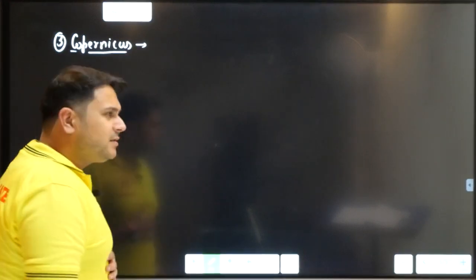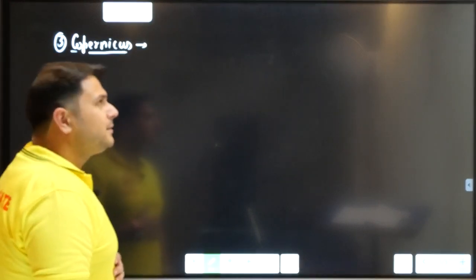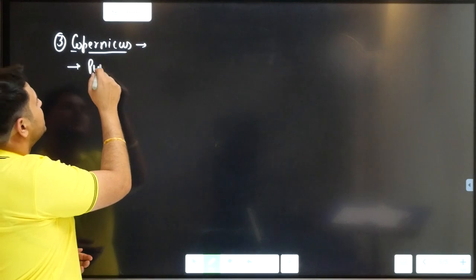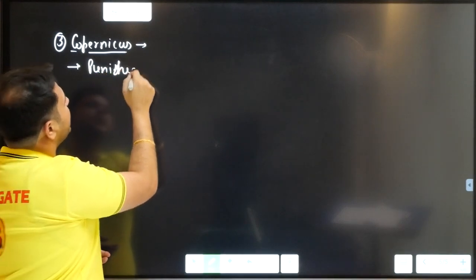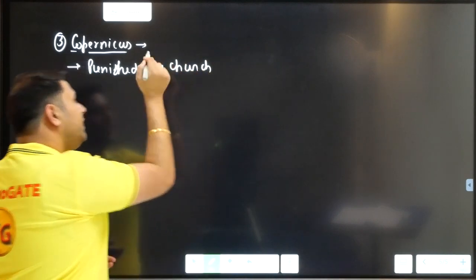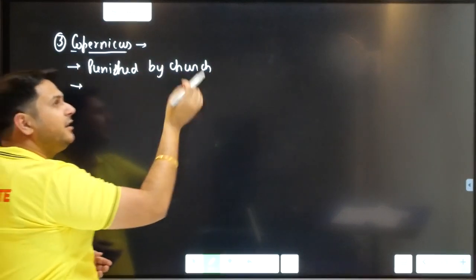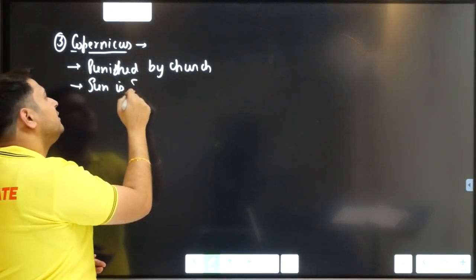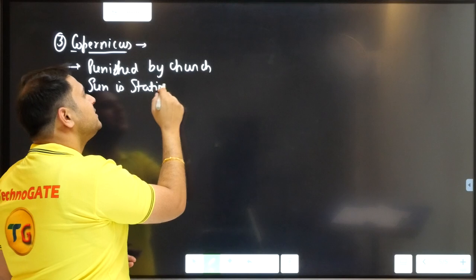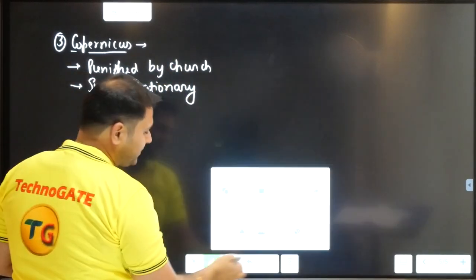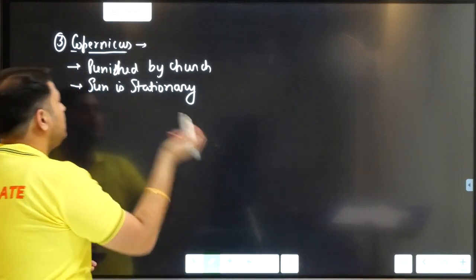Now, who was Copernicus? Copernicus was again punished by the church. He is the second fellow who was punished by the church. For what? For the same reason, but he proved it. He made it very concrete that the sun is stationary. So after Copernicus, it became a fact that the sun is stationary and no further discussions were made on it.